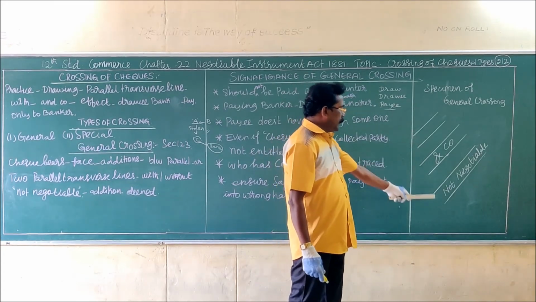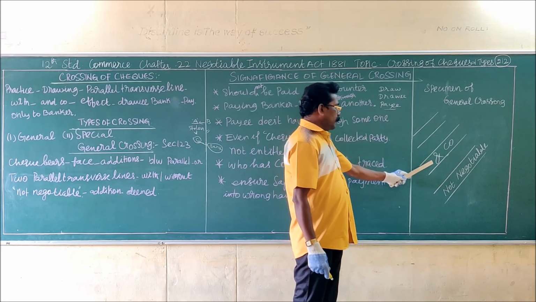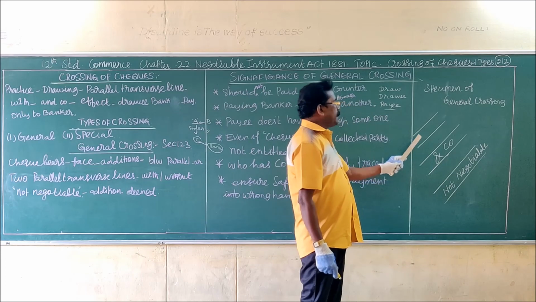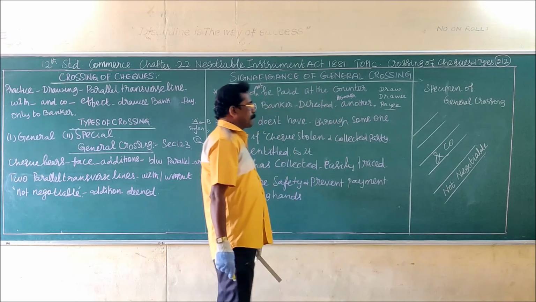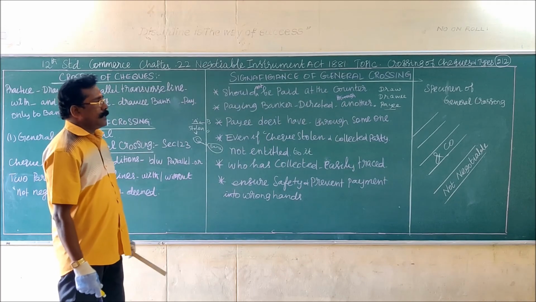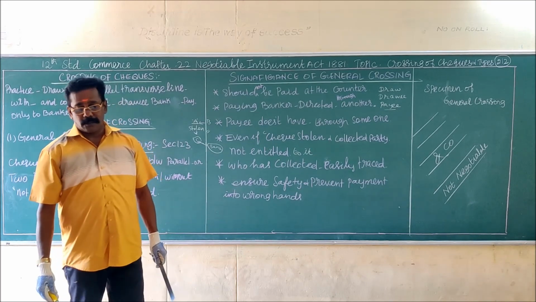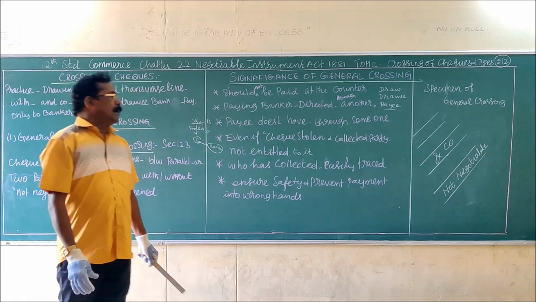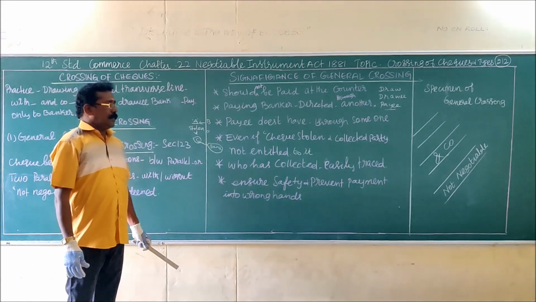See the difference between these three: no words, and company as an abbreviation, and not negotiable. These are only some specimens of general crossing. Do you understand now what you mean by crossing? So crossing is nothing but drawing two parallel transverse lines across the face of the check, with or without additional words.